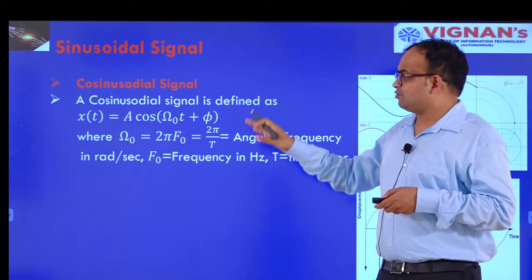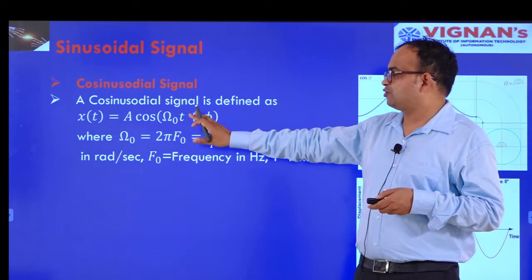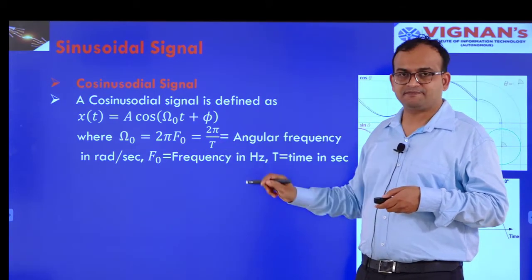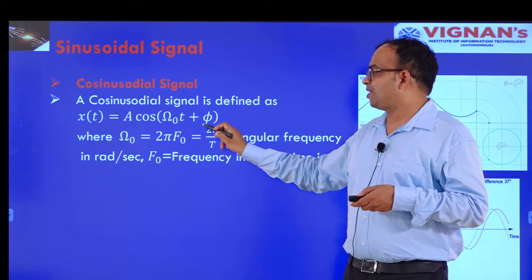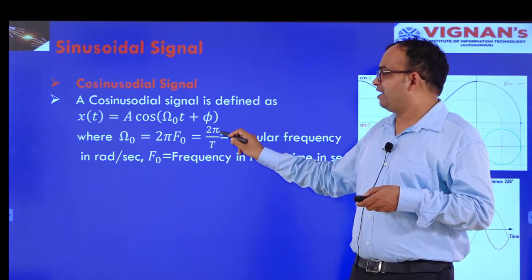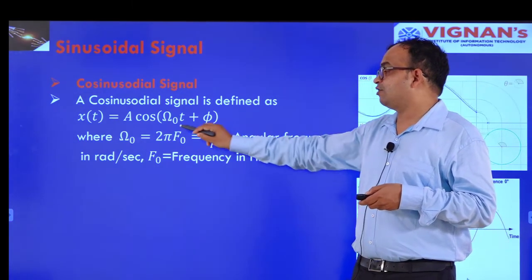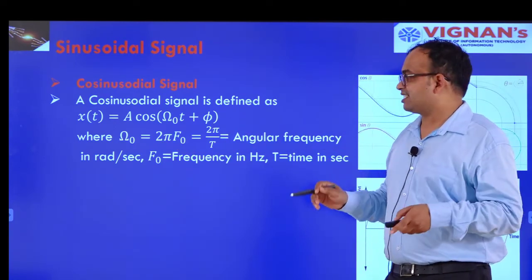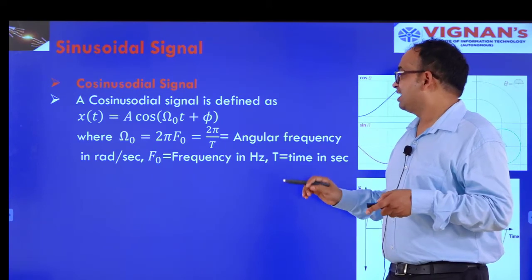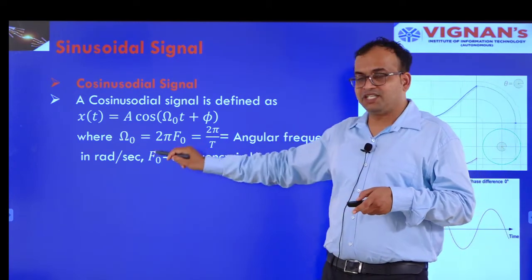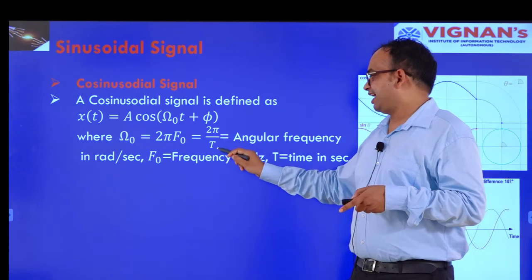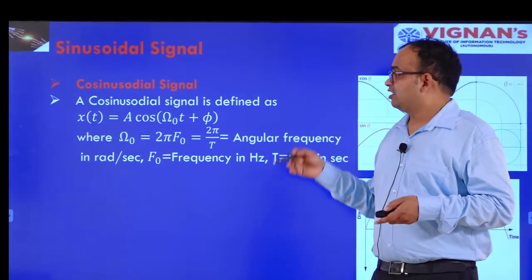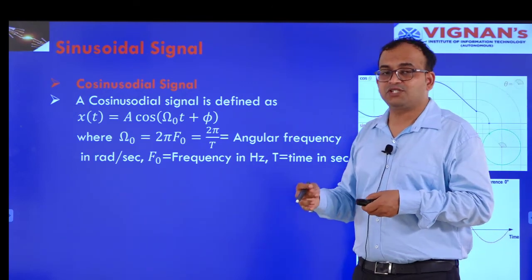So we already know that a is the amplitude here, and omega 0 is the angular frequency whose value will be 2 pi f0. Remember these things: omega 0 equal to 2 pi f0, and f0 equal to 1 by T, so omega 0 equal to 2 pi by T. We know this from the previous classes, and also that the angular frequency unit is radian per second, f0 is the frequency in hertz and time t will be in seconds. Another sinusoidal signal is the sine signal.